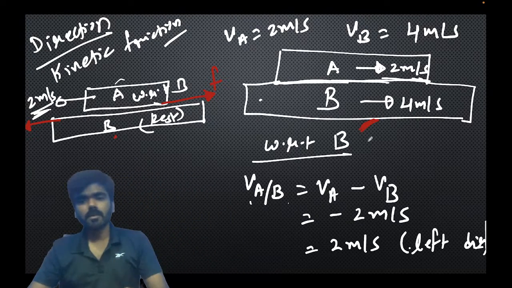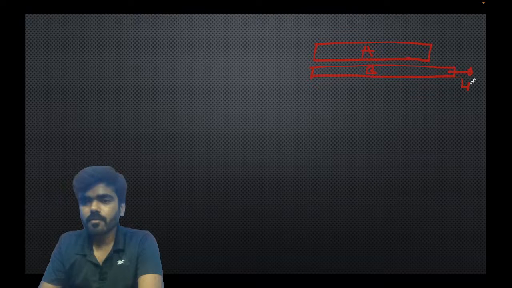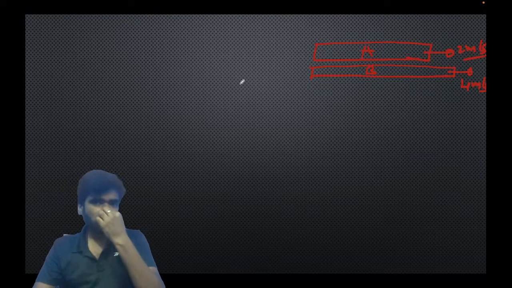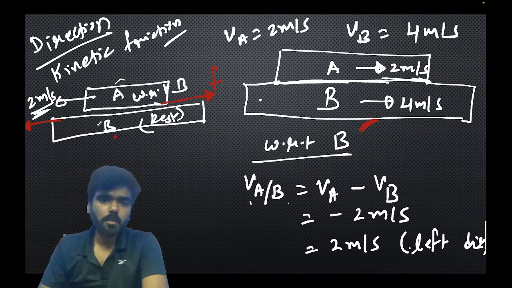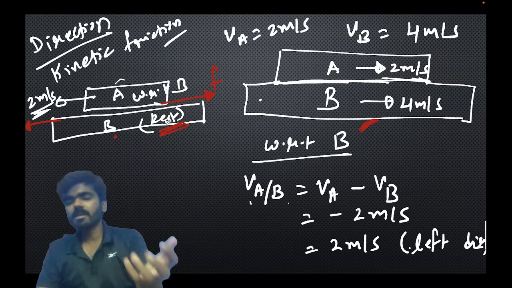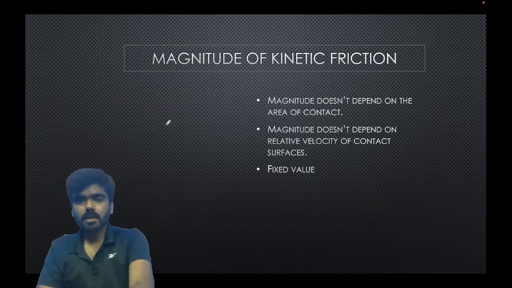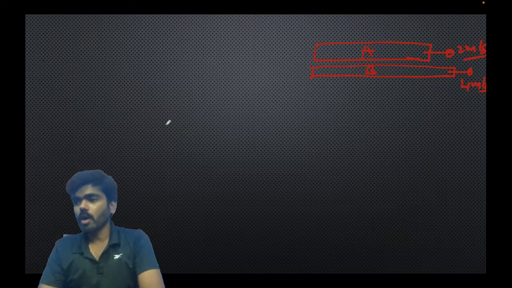You can also observe with respect to A. How will we do it? Let us suppose I need to observe with respect to A. So this is my block A and this is my block B. This was moving with 4 meter per second. We analyze with respect to block A. Previously we analyzed with respect to block B, which means I had taken block B at rest. Now analyze it with respect to block A.